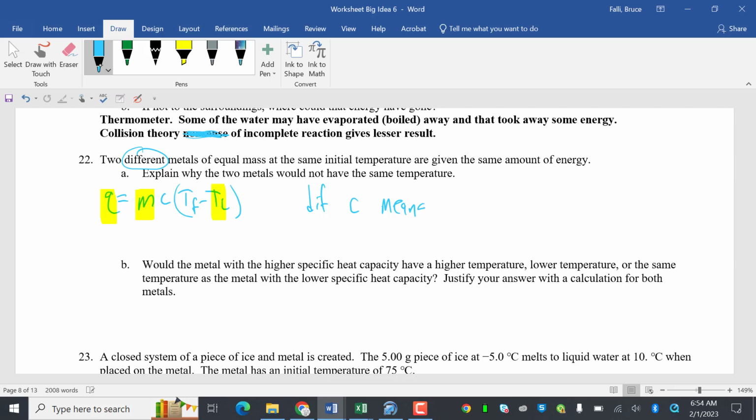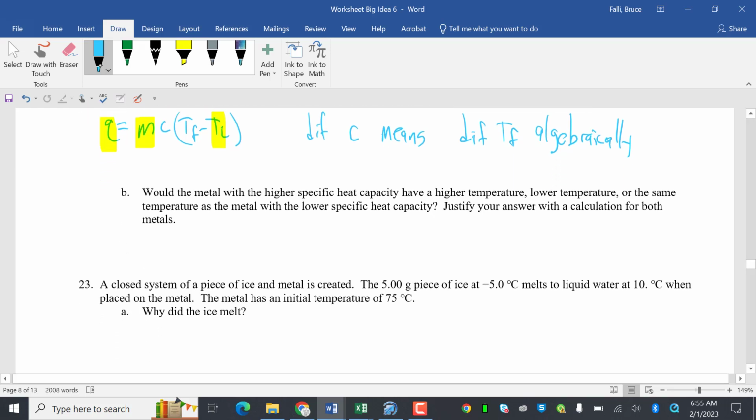And that means you're going to have a different T sub F. Hey, my favorite way to describe something, algebraically. Okay, so the yellow things are the same. The two things that change are C. So if C goes up, T sub F goes down, etc.